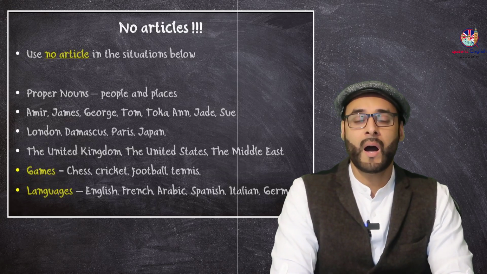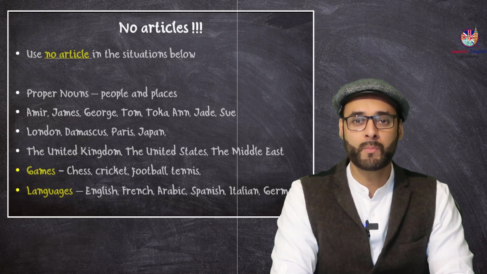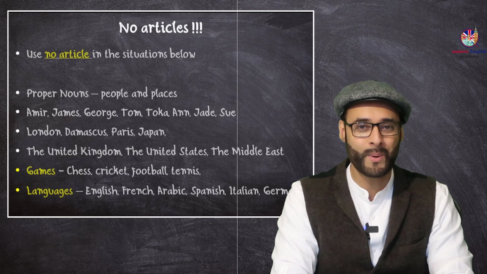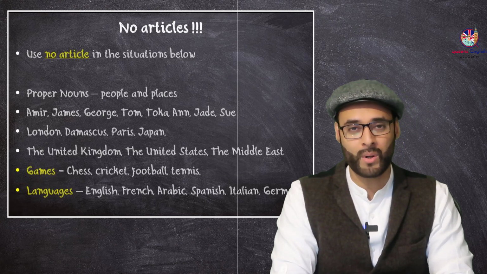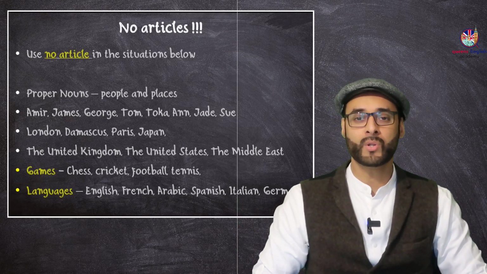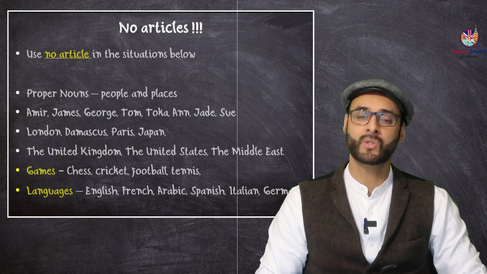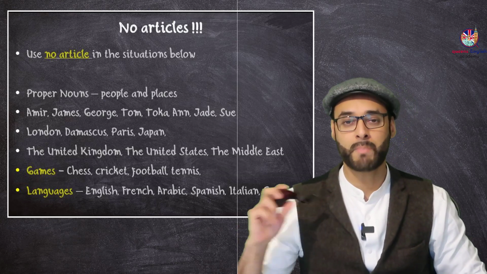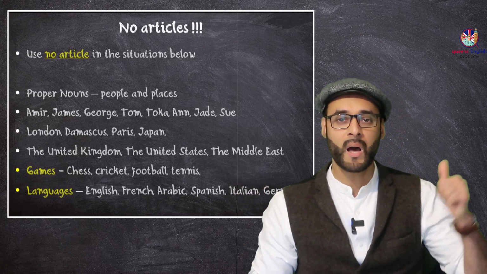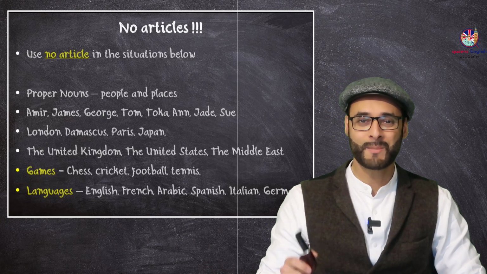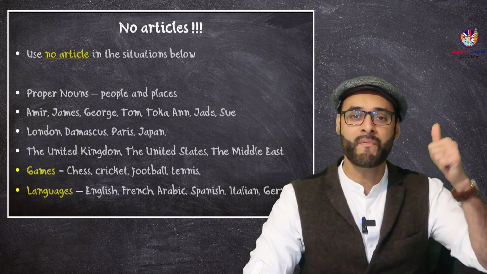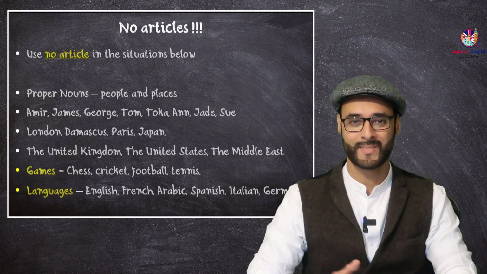Games. I want to play chess. I want to play cricket. Not I want to play the cricket. No, I want to play cricket. I want to play football, tennis. Languages. I want to learn English. I want to learn French. I can speak Spanish. Not I can speak the Spanish or I can speak a Spanish. No, I can speak Spanish. I know Italian. I'm very good at German.